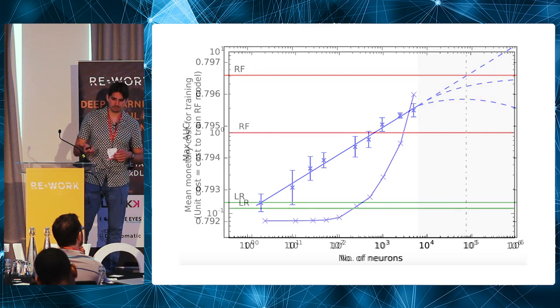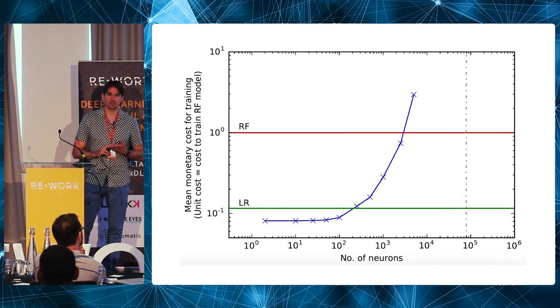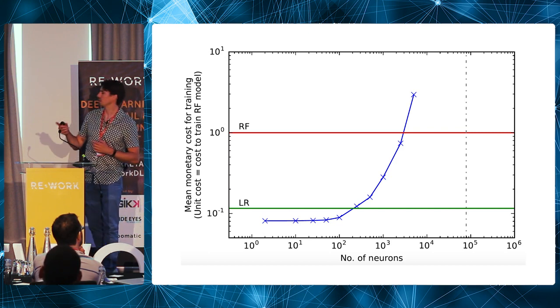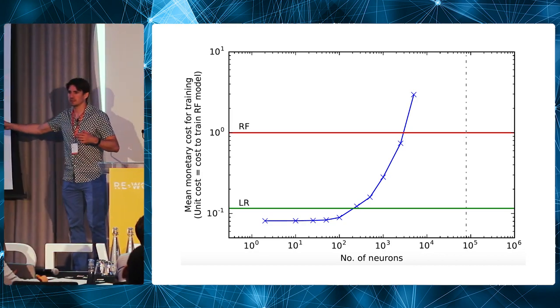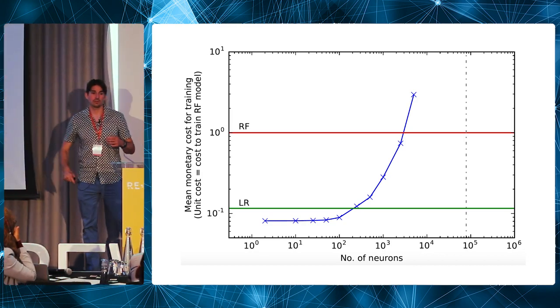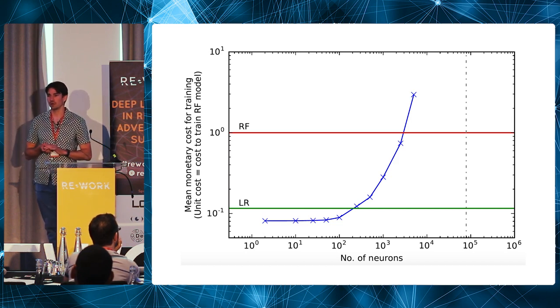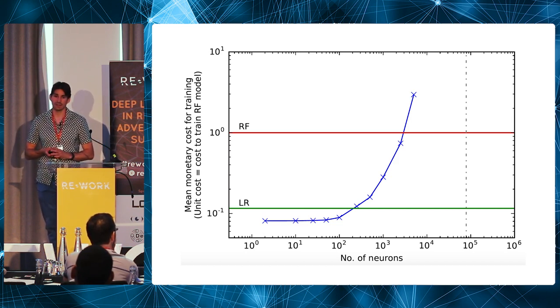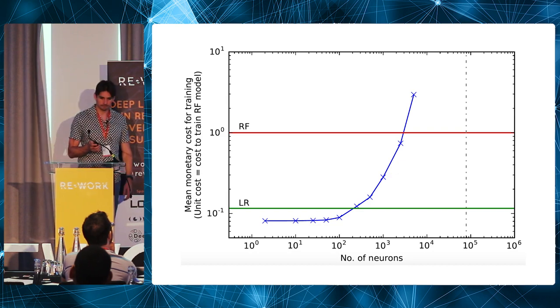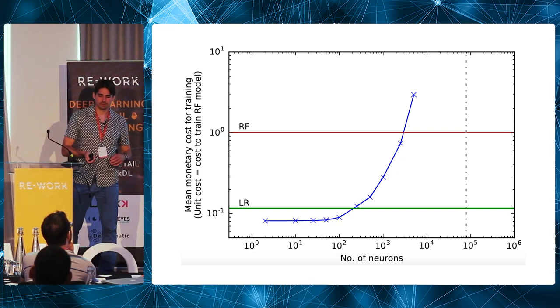So we ran some simulations. That red line there is the cost of the random forest, normalized, so at 1. And that dashed line you can see here is the performance of the random forest. What we did is we estimated how many neurons we'd need in this wide and deep architecture to get the same performance as a random forest. And we realized it was going to cost us at least 100 times more than our random forest model to run. And we run this thing every day. And that's just not a viable solution for us. The benefit just doesn't outweigh the cost for the wide and deep model. So that killed that for now.